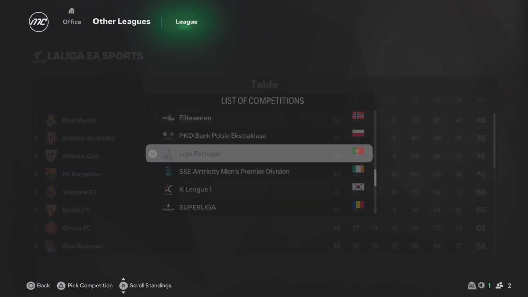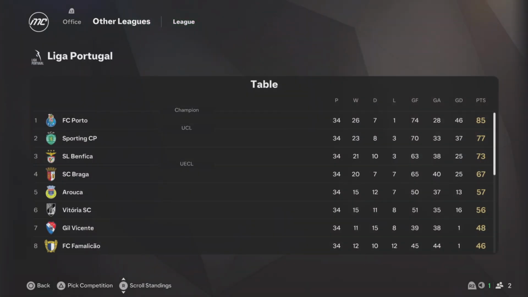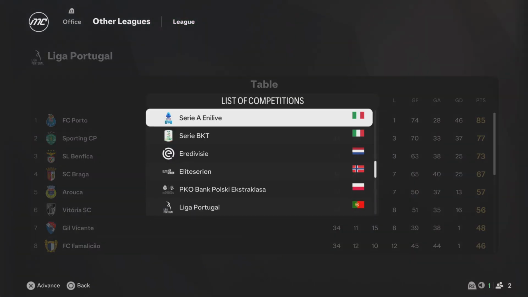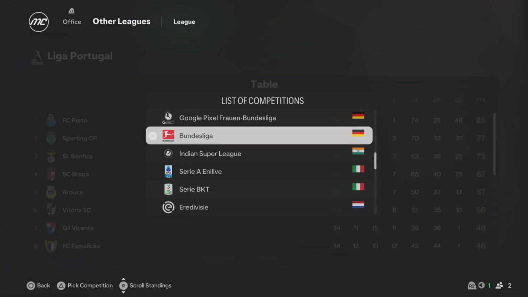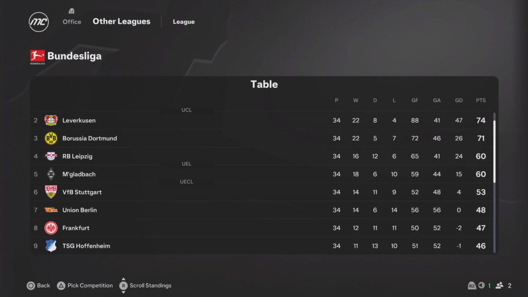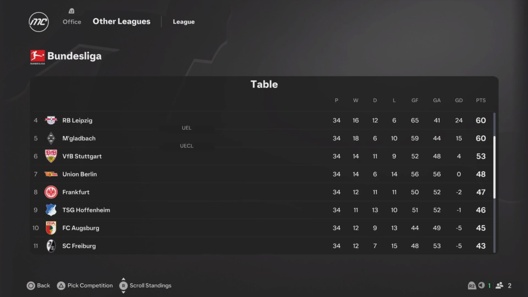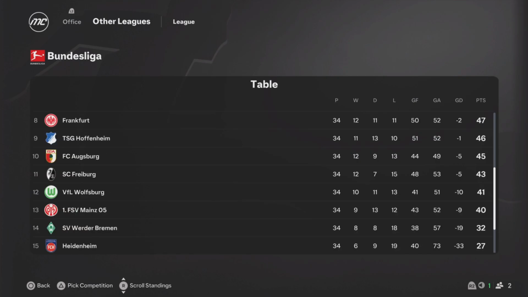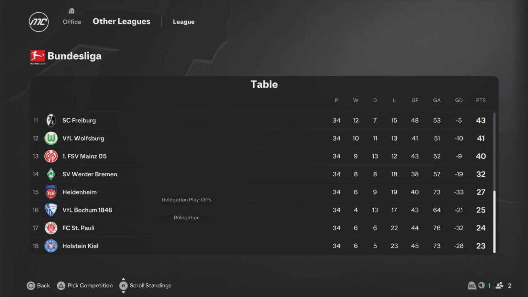What other leagues? Liga Portugal, Porto win. Bundesliga, let's see what happened here. Bayern Munich won, but they didn't win by that far though. Leverkusen close. Dortmund, Leipzig, yeah, Champions League. You expect it. Stuttgart are in the Europa Conference. Mönchengladbach in the Europa League. And relegation playoffs.